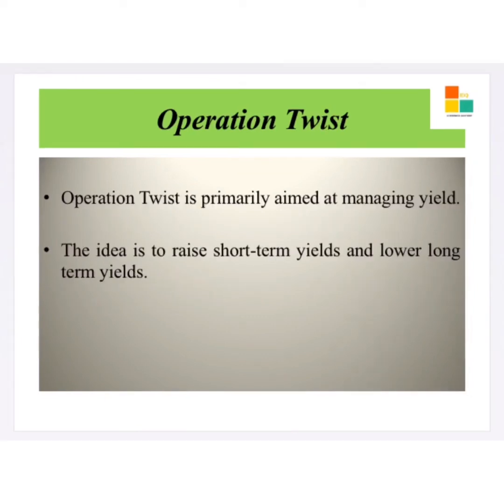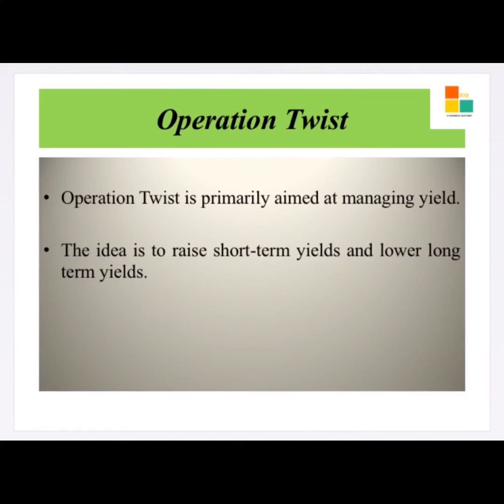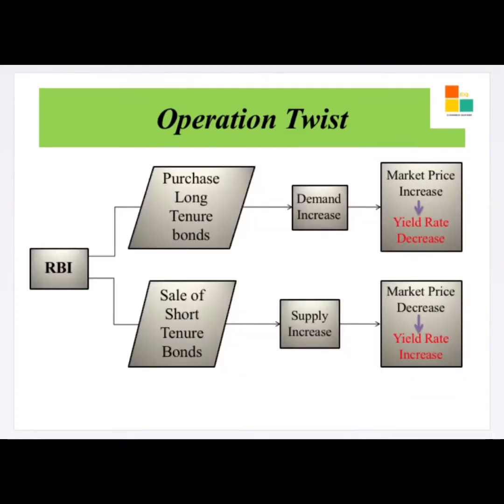Its main objective is to manage the yield. That is, the idea is to raise the short-term yield and to lower the long-term yield. We are going to see how this operation will result in rising short-term yield and lowering long-term yield. If the RBI announces that it is going to purchase long-term bonds, then the demand for long-term bonds will increase. As the demand increases, the market value of the bond will also increase. Then the yield rate on the long tenure bonds will decrease.